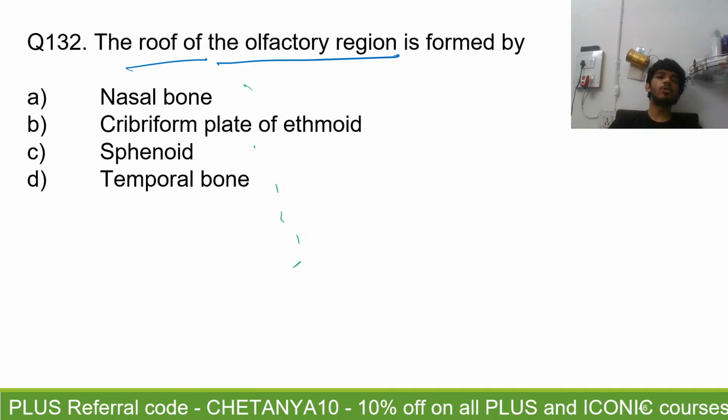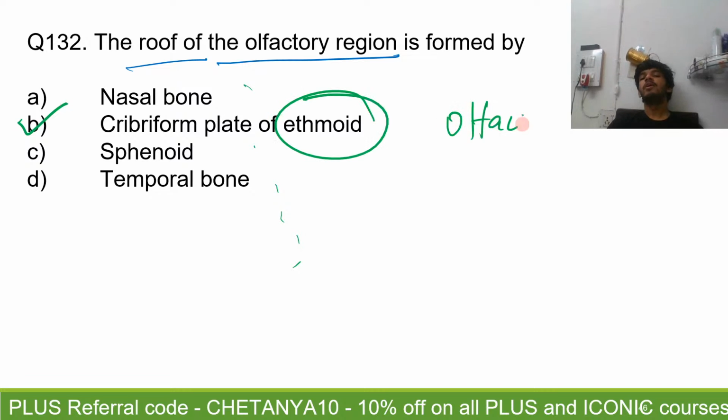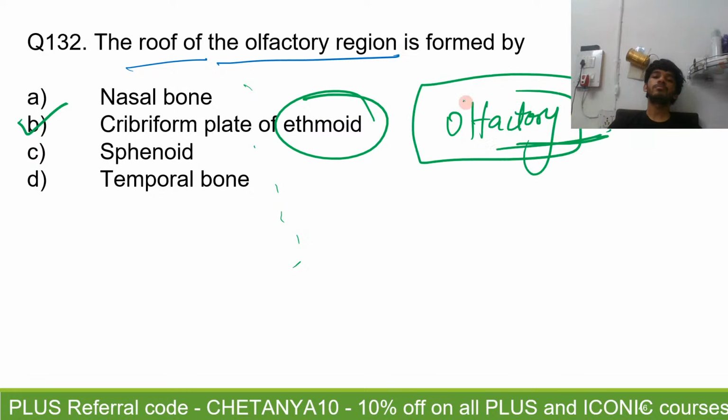132 is simple. The answer is going to be the cribriform plate of the ethmoid. Why? Because the cribriform plate is pierced by the olfactory nerves, the roots of the olfactory nerves. So it has to obviously have a lot of holes to allow all that to pass from the olfactory mucosa upwards into the anterior cranial fossa, and there is a crista galli in between.